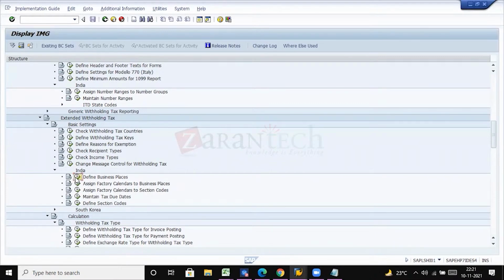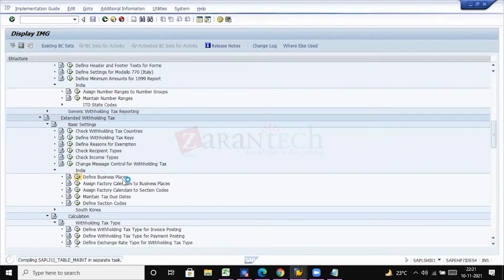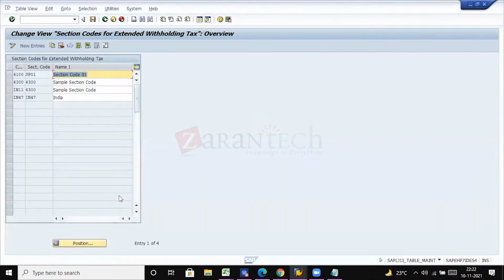So for Indian company codes we need to define this. Business places we need to define and assign the factory calendars, and then maintain tax due dates, and also define section codes for that section code. And then again we'll be activating that business place for that particular country as well. These are the additional settings for Indian company codes.